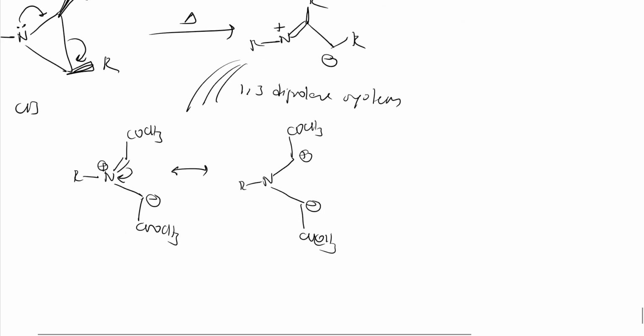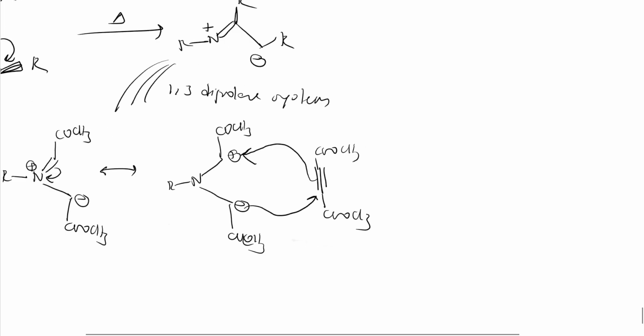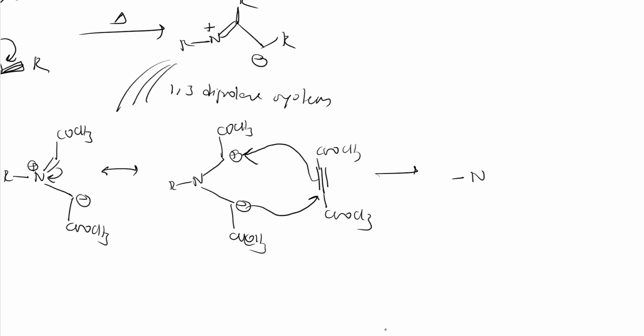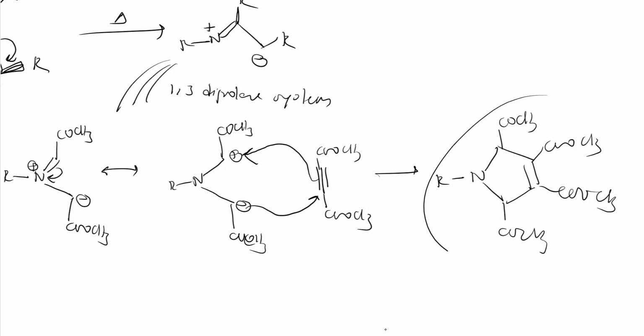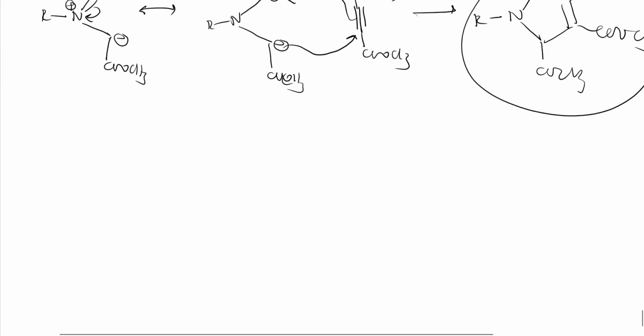To this, if I add a compound like COOCH3 and COOCH3, then what happens? This negative charge attacks here. From this, electron density comes to that carbon and attacks this carbon, right? I will get this compound. So the 3-membered ring became now a 5-membered ring, and here double bond COOCH3 and COOCH3 and other things here COCH3 and COCH3. This compound will be a 5-membered compound, right? So the reaction, I hope you got it. So these are a few reactions of aziridines, right?